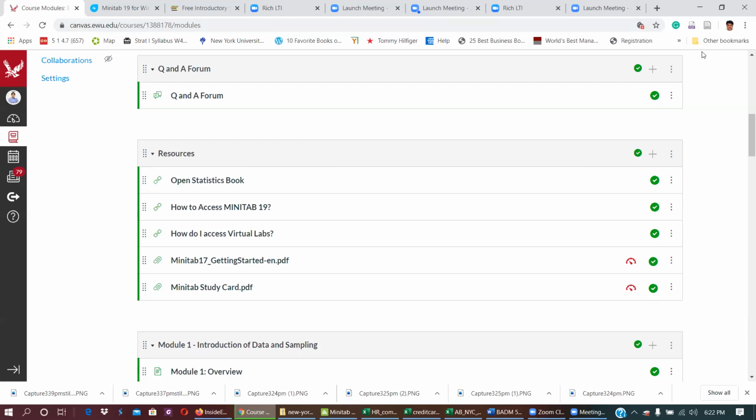Okay, here is the question. I just saw you can use Minitab 17. Yeah, you can also use Minitab 17, it doesn't matter. But you are getting free Minitab 19. It doesn't matter because 19 doesn't add many more features, just a little bit of upgrade. You can use any Minitab version if you have it with you.